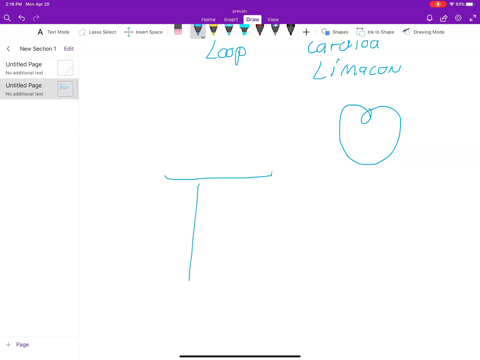All right, and I'm just going to do r equals cosine theta. All right, and we're going to put a theta here and an r here. So let's start out at 0. Okay, so then we put 0 in for theta. Cosine is going to give us, we can either look at our chart, we can look at it on the unit circle, but we know that we're going to get a 1 there.